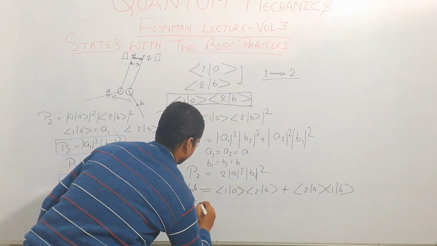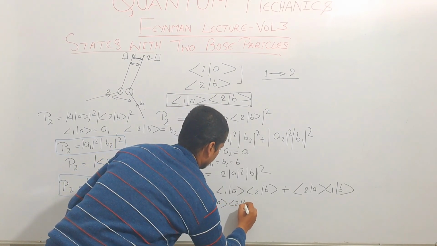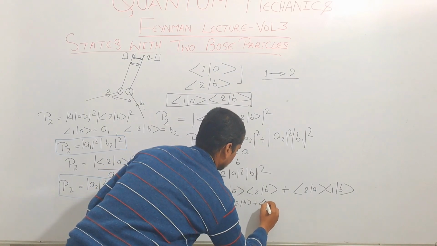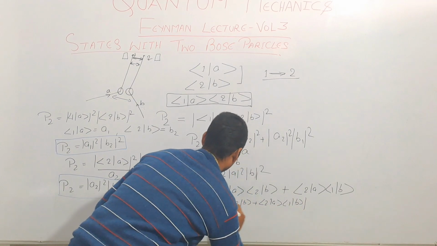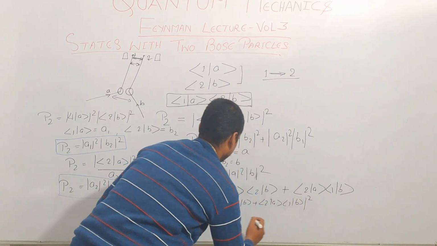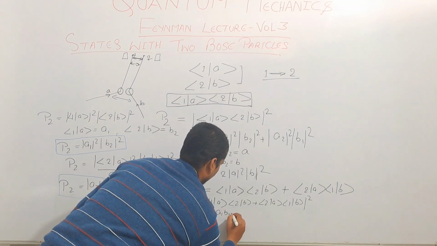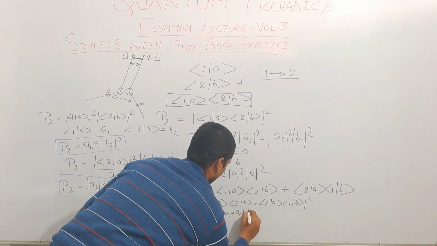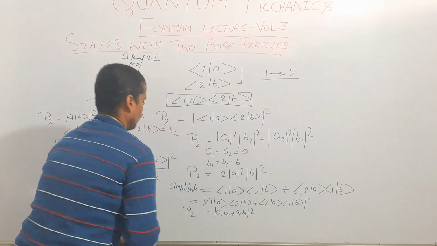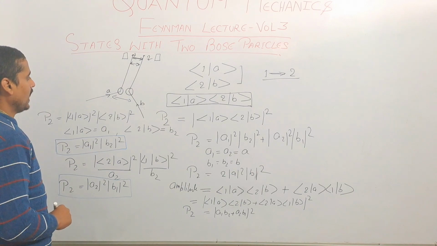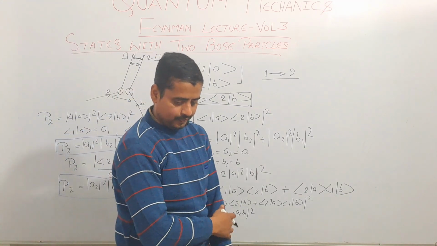It means A1 B2 plus A2 B1, whole square. This is the probability of getting two identical Bose particles at counter 1 and counter 2.